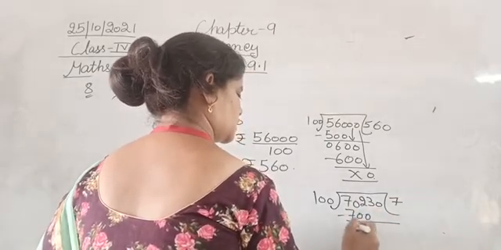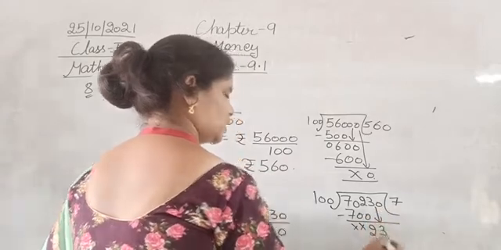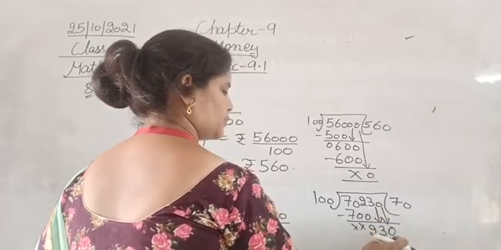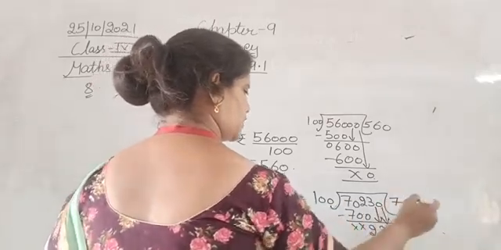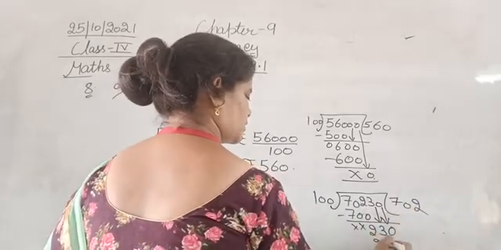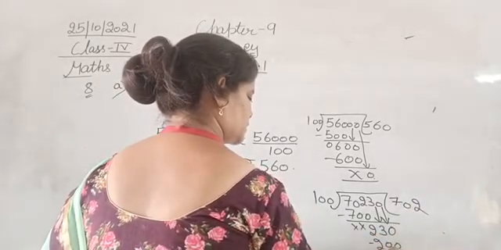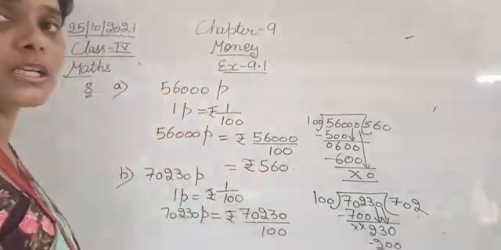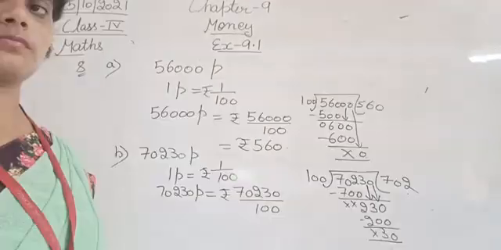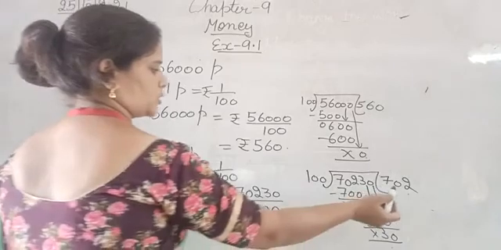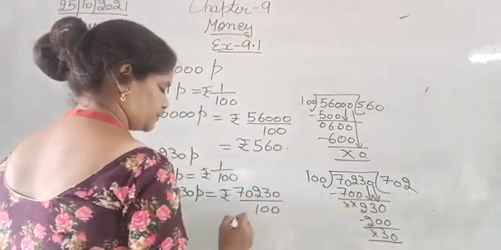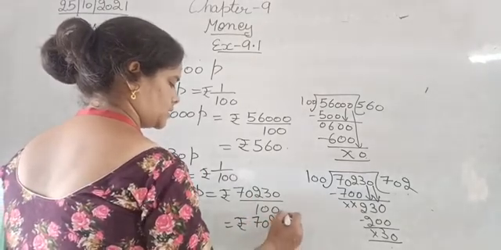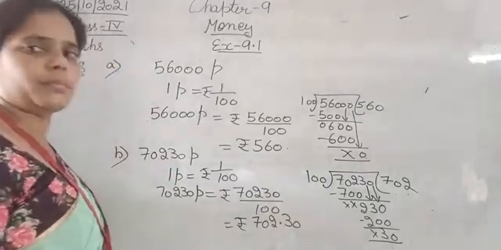Bring down the next digits. Can 2 be divided? No. So we bring down another digit, that is also 0, so we put 0 here. 100 twos are 200. Can we solve it further? No. The quotient is rupees and the remainder is paisa. So it is 702 rupees and 0.30, that is 30 paisa.